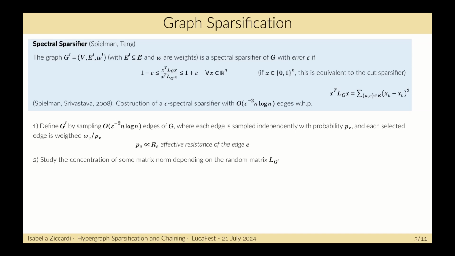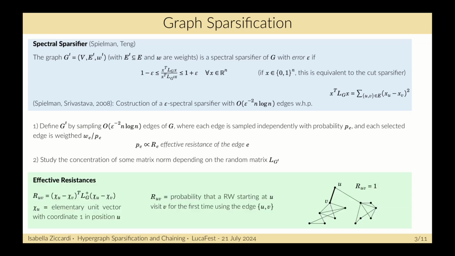Okay, so the effective resistance can be seen as a function of the Laplacian of the graph, but it can also be seen as the probability that a random walk starting at u visits v for the first time using the edge uv. So this is the effective resistance of the edge uv.